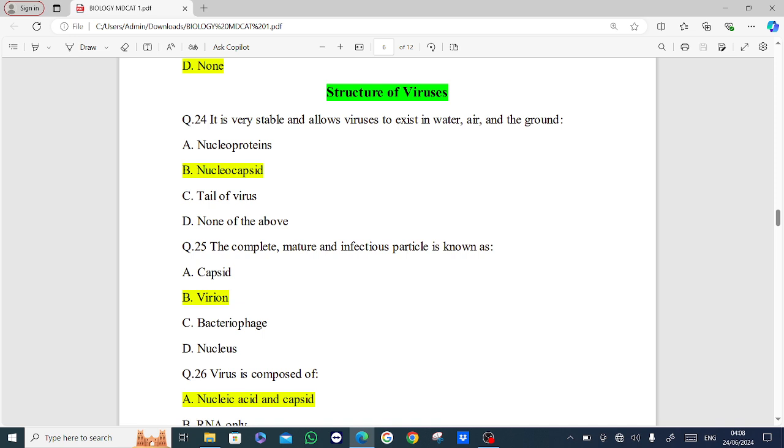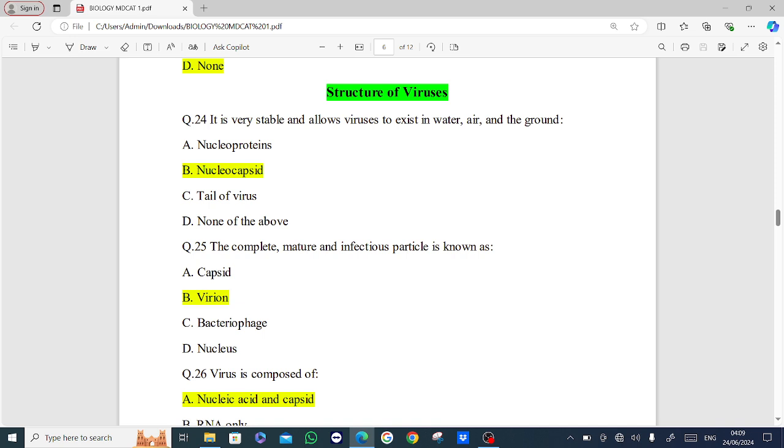Next MCQ is, the complete, mature and infectious particle is known as. Options are capsid, virion, bacteriophage, nucleus. Answer is option B, virion.